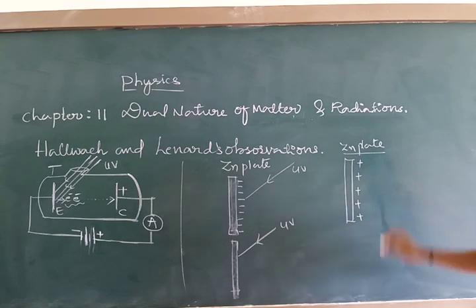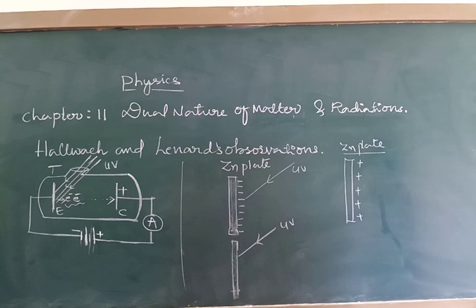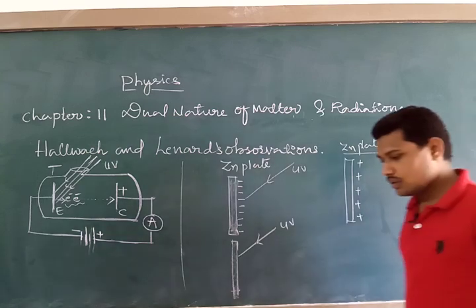always negatively charged particles will be ejected, and these negatively charged particles are nothing but electrons, and these electrons will be responsible for carrying current, and that current will be called photoelectric current. Later on,